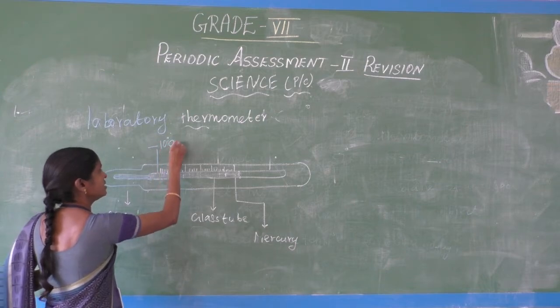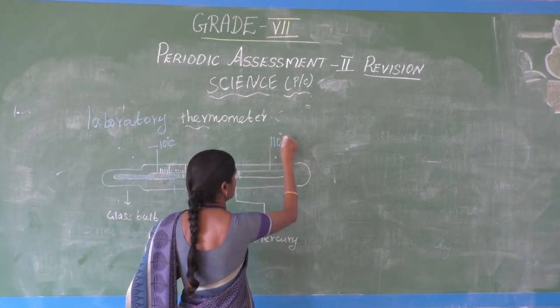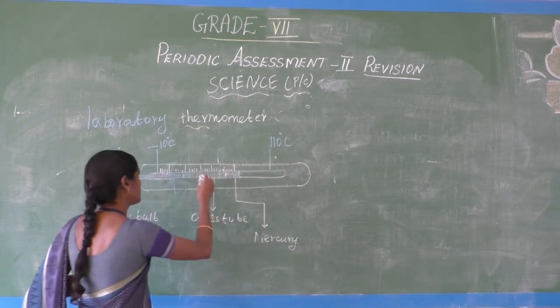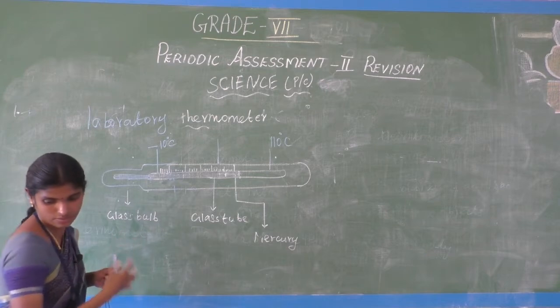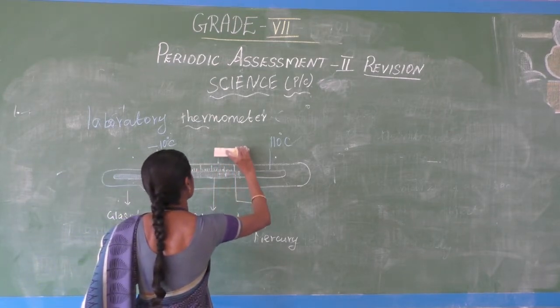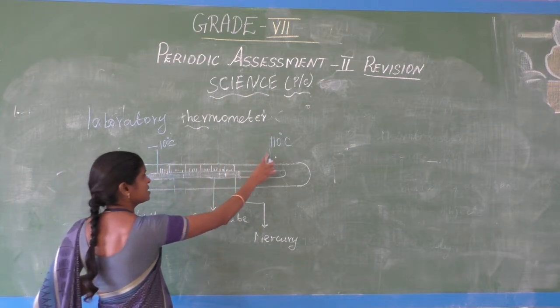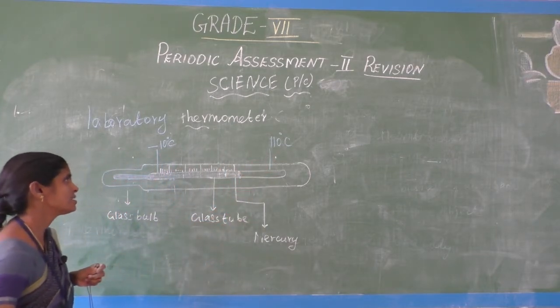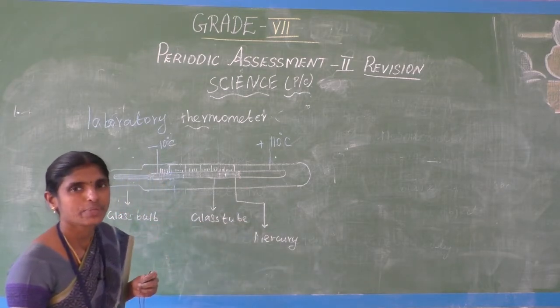The range is minus 10 degree Celsius to 110 degree Celsius.